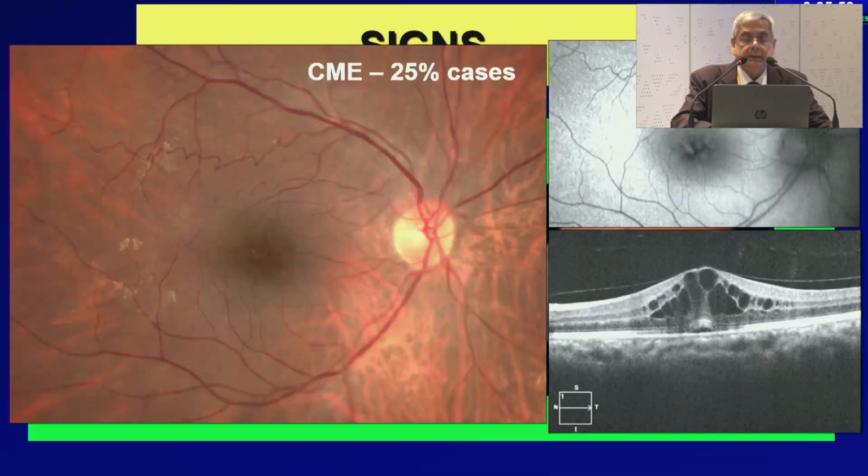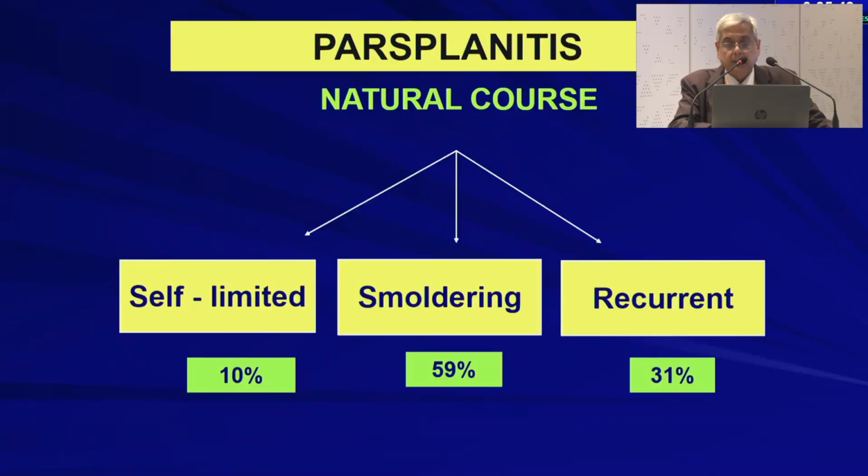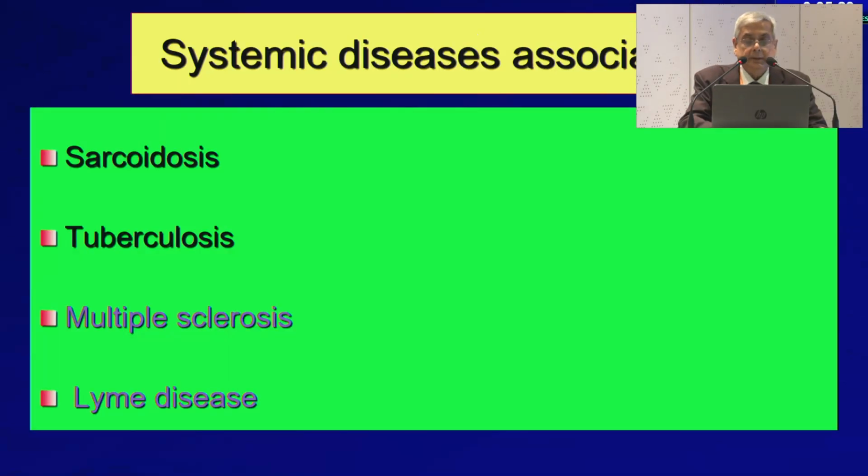What is commonly seen in 25% of cases is a dull foveal reflex with cystoid macular edema, which can be elegantly demonstrated by optical coherence tomography. Only 10% are self-limited, the remaining 59% are smoldering, and recurrent in 31%. So don't tell the pars planitis patient that you've been cured by the temporary resolution of inflammation. It can be smoldering or recurrent. Systemic diseases associated are sarcoidosis, tuberculosis, multiple sclerosis, and Lyme disease.